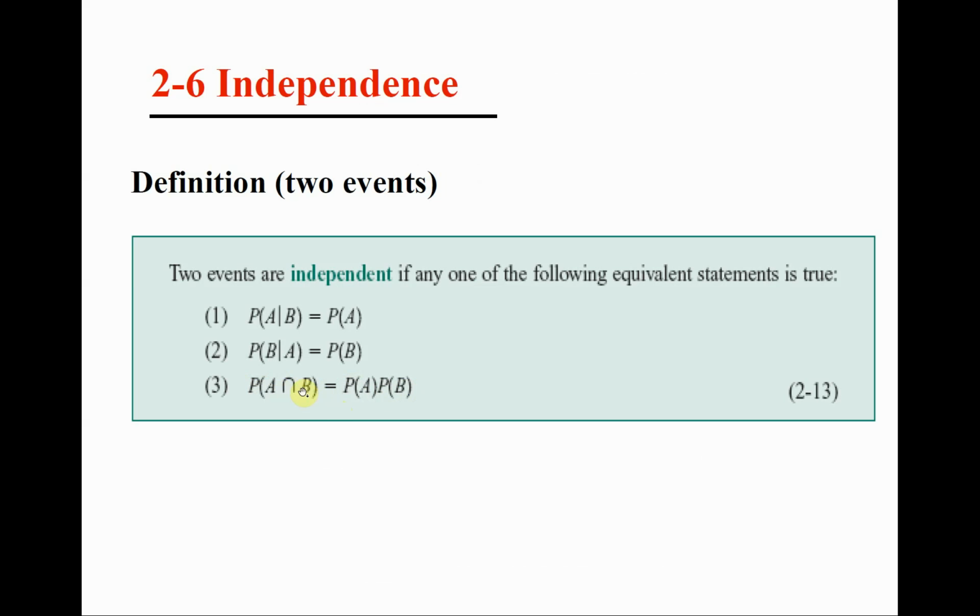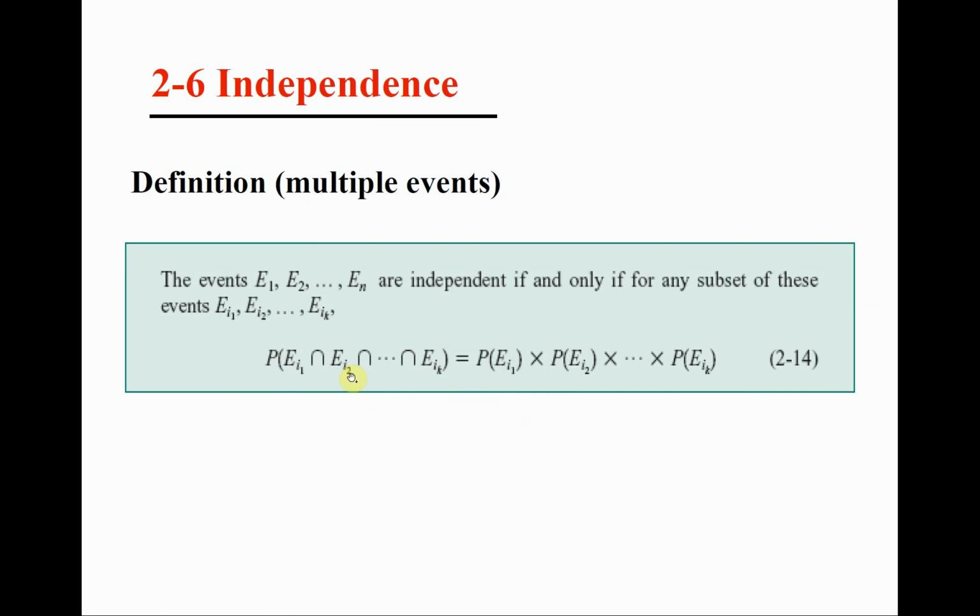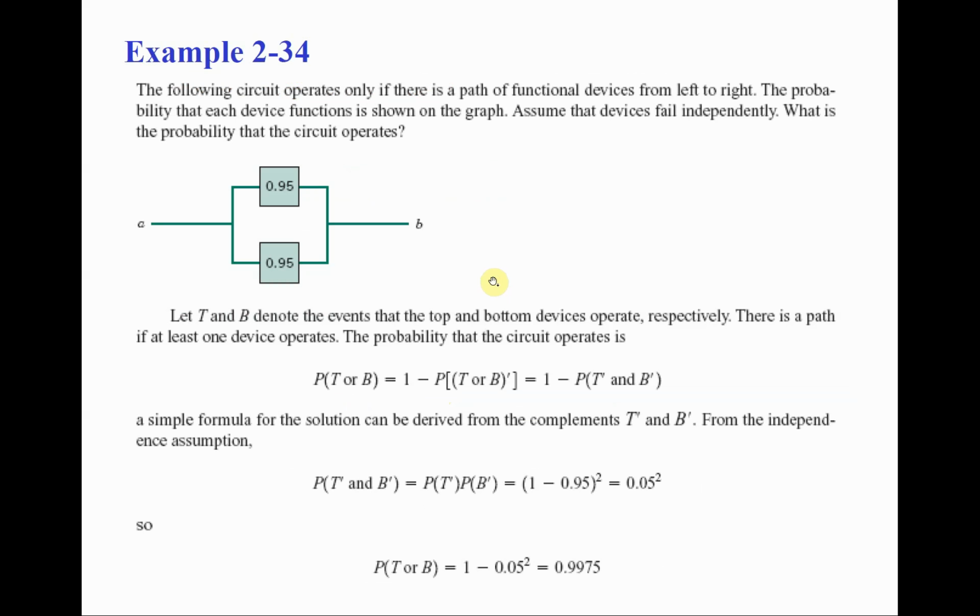Let's say we have three events, A, B, and C. When are A and B and C independent? All of them are independent of each other if the probability of A intersection B intersection C is equal to the probability of A times the probability of B times the probability of C, and this extends to any number of events in case they are independent.